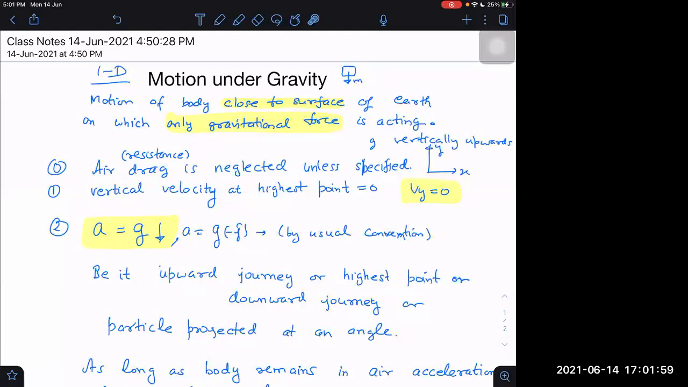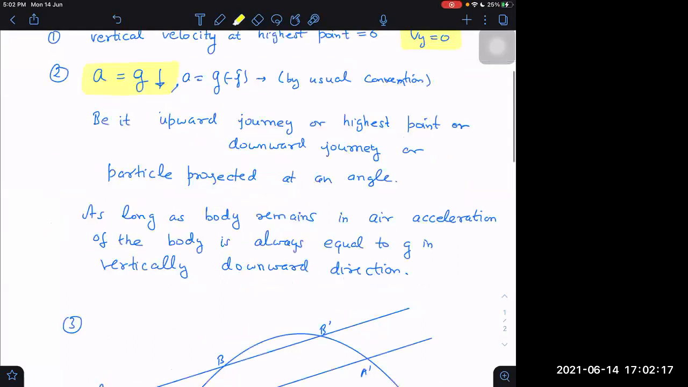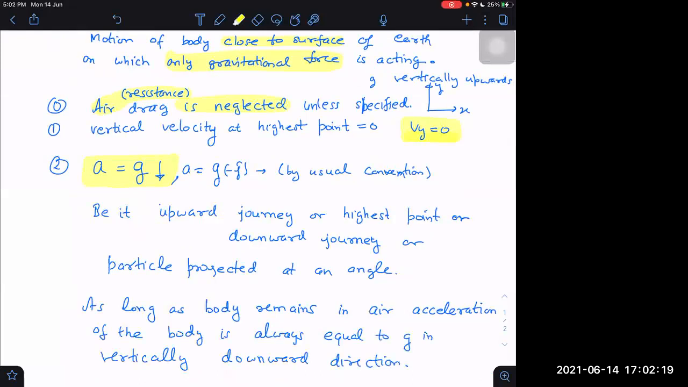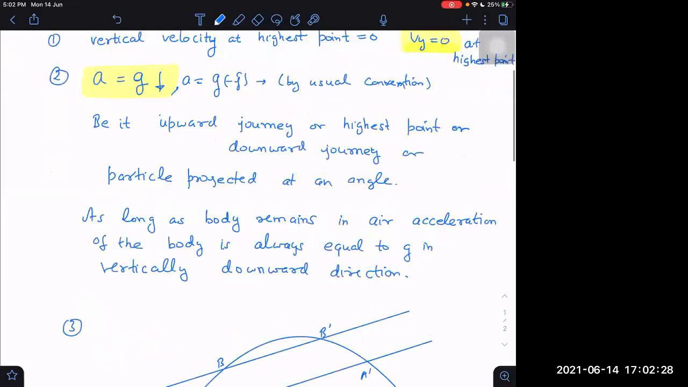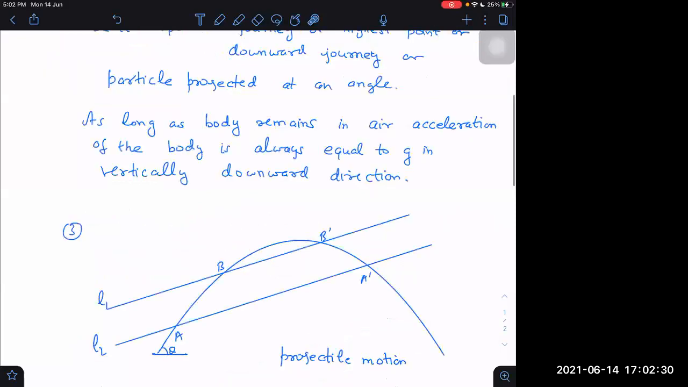But now we are dealing with motion under gravity close to the surface of Earth, and the only force is gravitational force. For this type of motion, what points are valid? These points mentioned below are valid. We normally neglect air resistance. Vy is 0 at the highest point. And acceleration is equal to g in the downward direction.